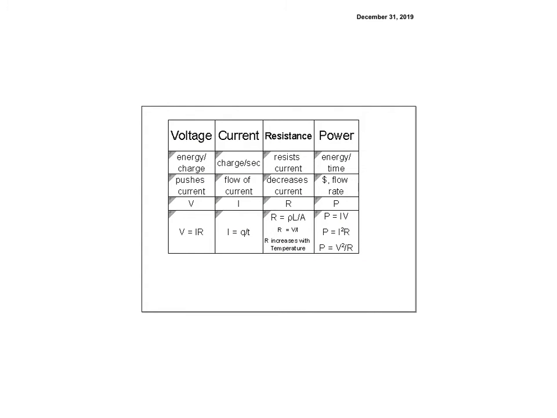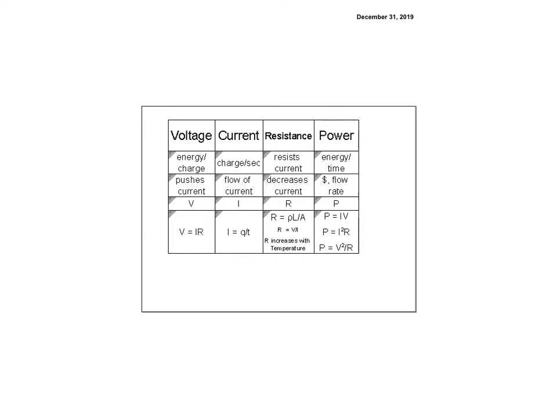And then here are our variables. So this is going more into our circuits. You need to understand the concepts of voltage, current, resistance, and power. We just touched upon these, so it's kind of new, but you want to make sure you have the concept. Voltage is energy per charge, not the total energy. It's what pushes the current. It's like the up part of the hill, unless it pushes it down. The letter is V. Technically, it's delta V, but we tend to drop it. And then V is equal to IR. That's Ohm's law, right? So that makes sense.